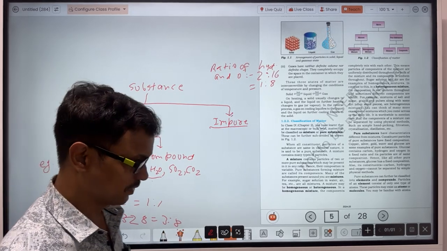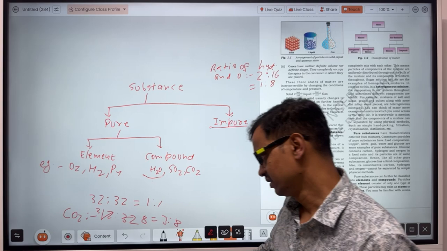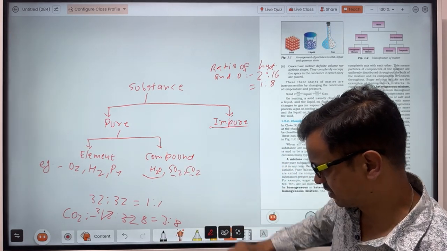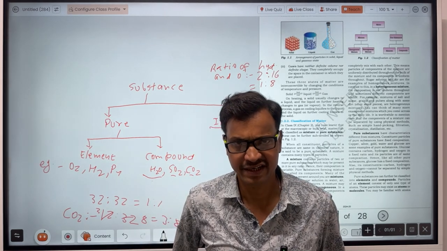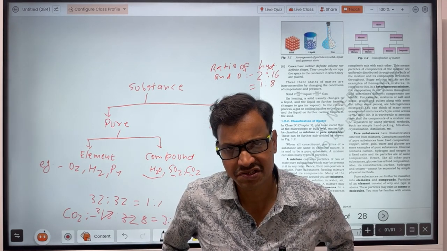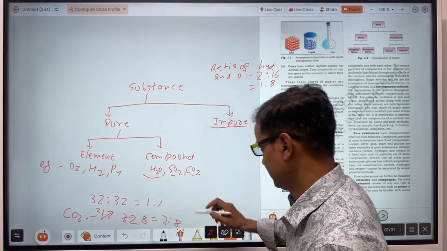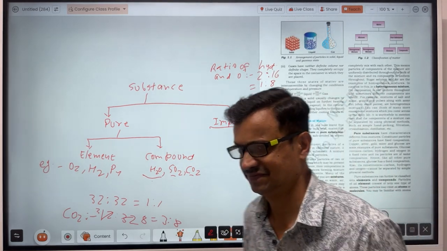So in case of CO2, the ratio of carbon and oxygen is 3:8. So this ratio is always constant. From any source you find CO2 and separate the CO2 molecule into its constituent particles, their ratio will always be constant. So it is a compound.